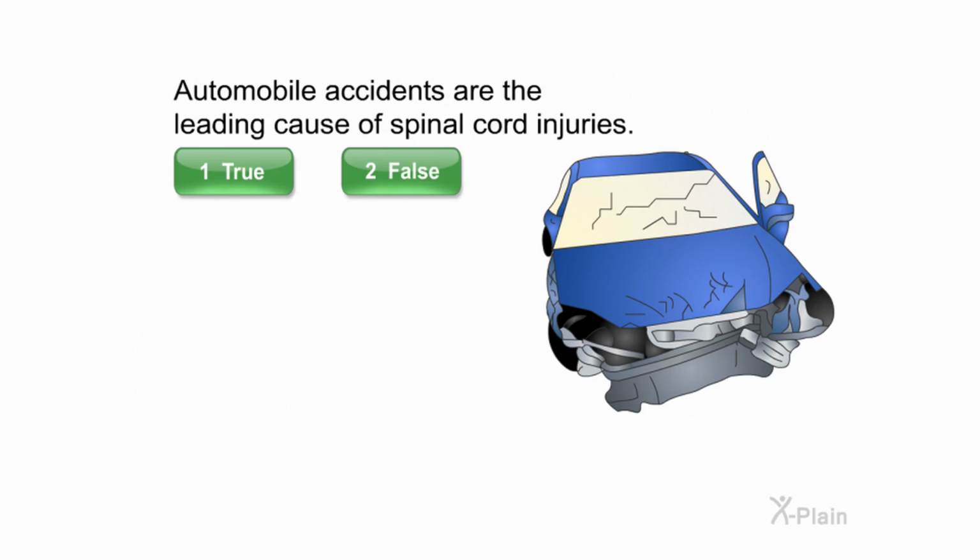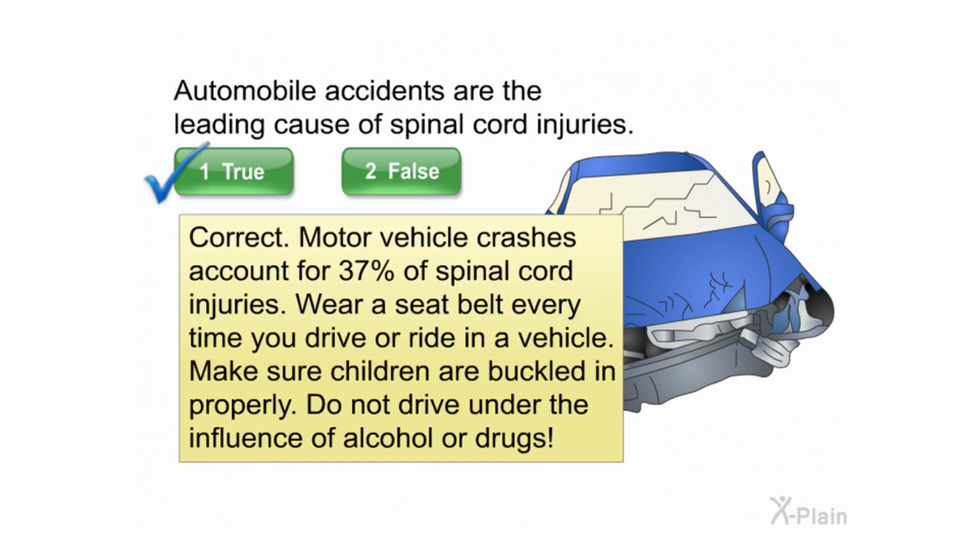Automobile accidents are the leading cause of spinal cord injuries. Select true or false. Correct. Motor vehicle crashes account for 37% of spinal cord injuries. Wear a seatbelt every time you drive or ride in a vehicle. Make sure children are buckled in properly. Do not drive under the influence of alcohol or drugs.